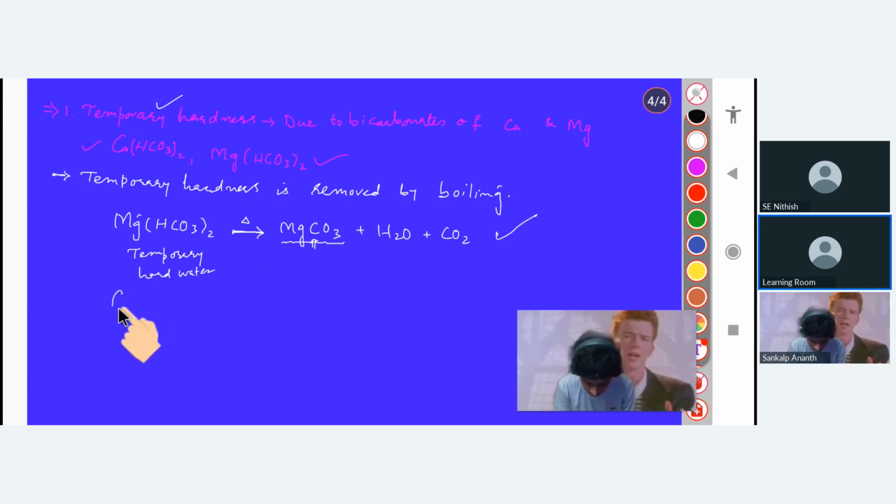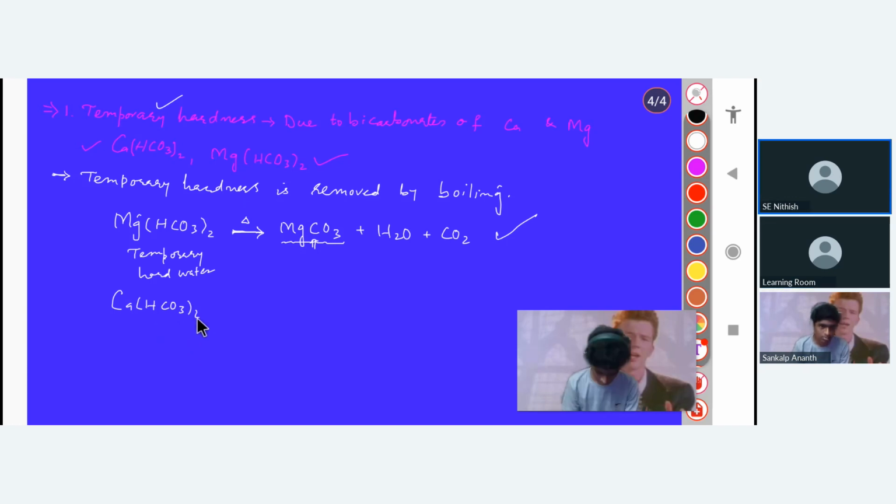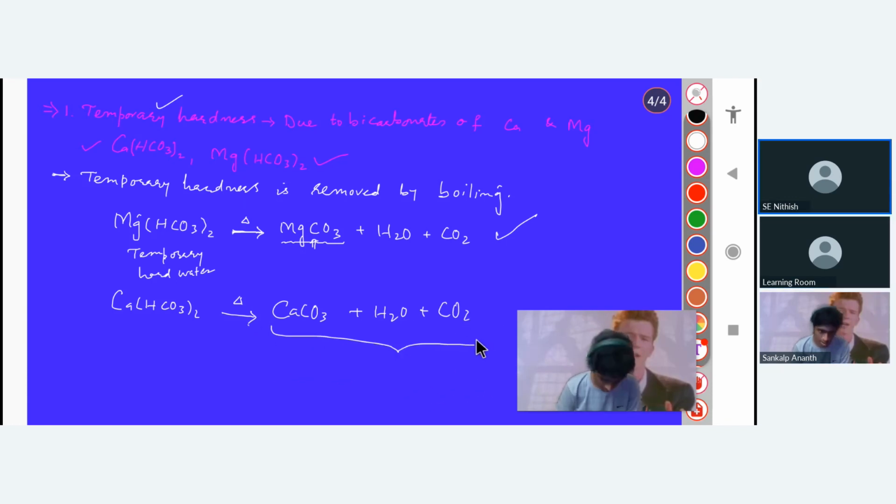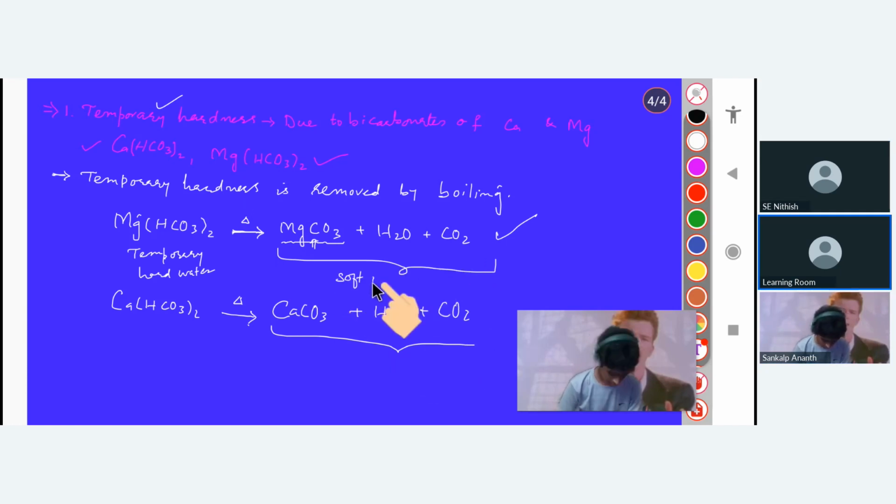Similarly, if you are having the calcium bicarbonate, what will happen? Can you write the reaction yourself? Calcium carbonate plus water plus carbon dioxide. Exactly. Same reaction will take place. So that means your water will now be soft water, right? This is very important. I hope you will remember it, that whenever we have temporary hard water, we will just boil it. It will get converted to soft water. Got it?